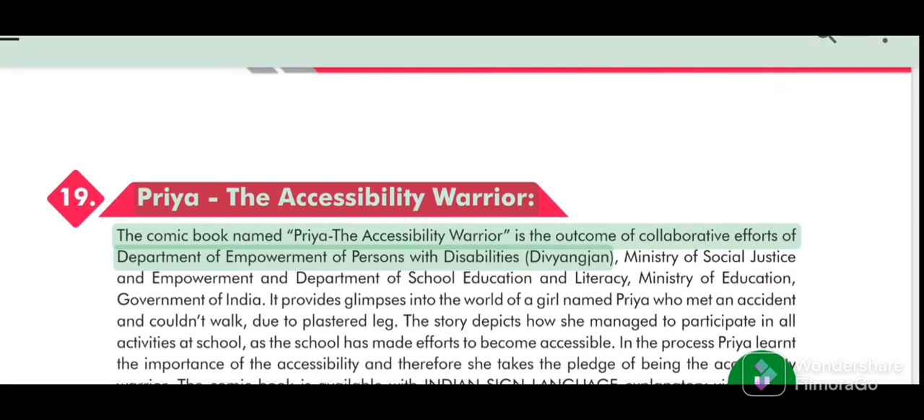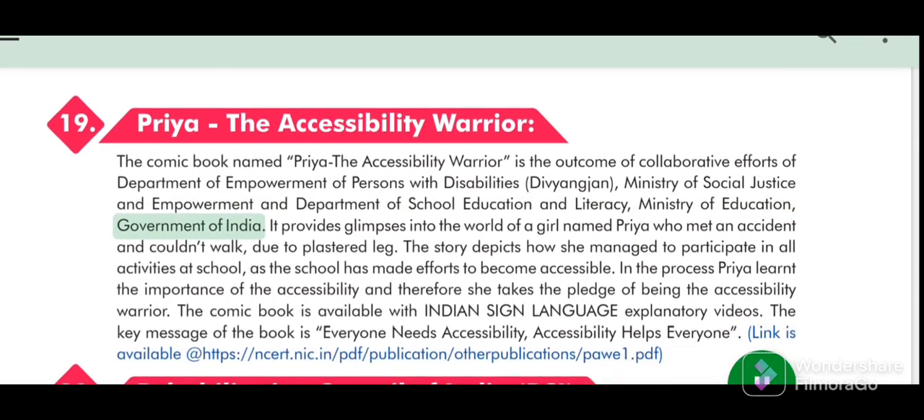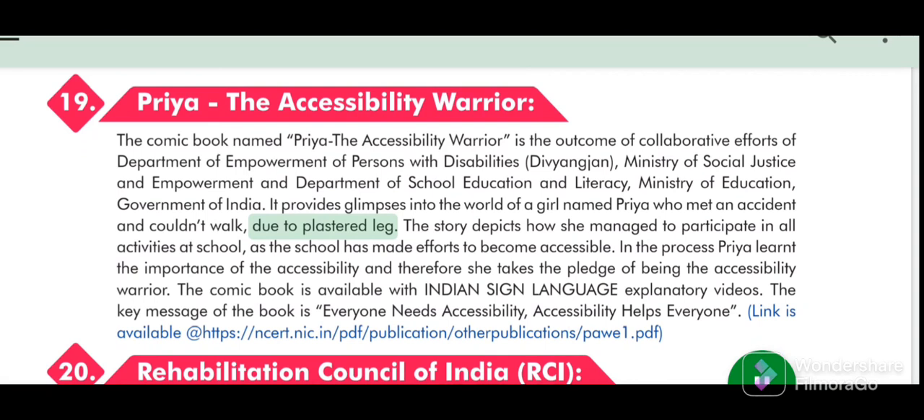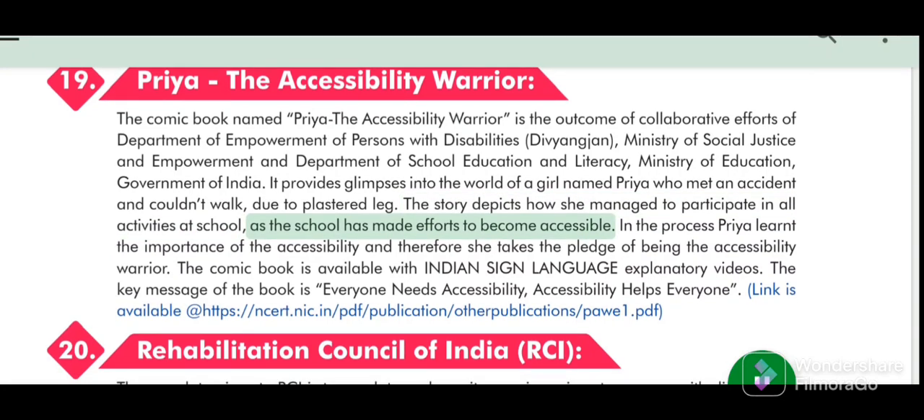The comic book named Priya the Accessibility Warrior is the outcome of collaborative efforts of the Department of Empowerment of Persons with Disabilities, Divyangjan, Ministry of Social Justice and Empowerment, and the Department of School Education and Literacy, Ministry of Education, Government of India. It provides glimpses into the world of a girl named Priya who met an accident and couldn't walk due to a plastered leg. The story depicts how she managed to participate in all activities at school, as the school has made efforts to become accessible.